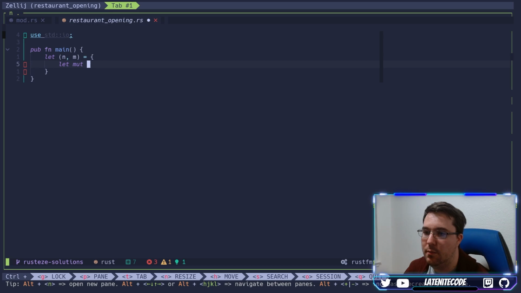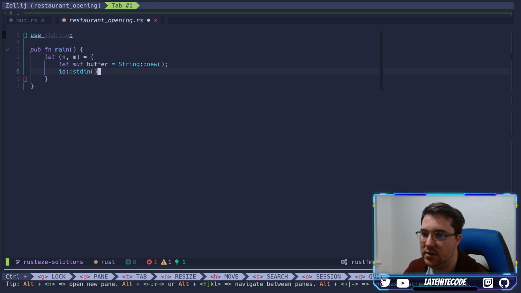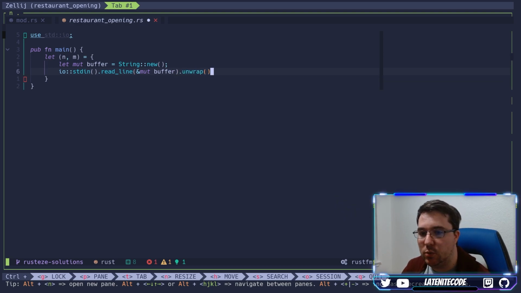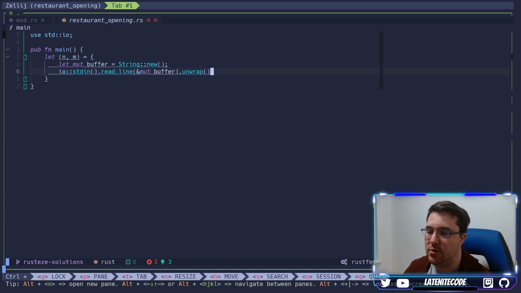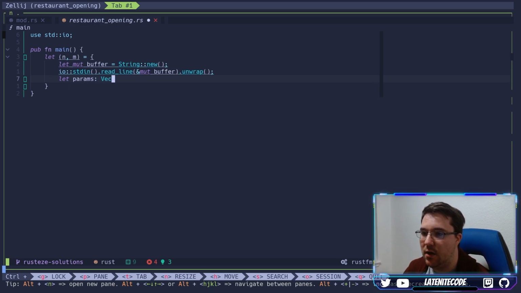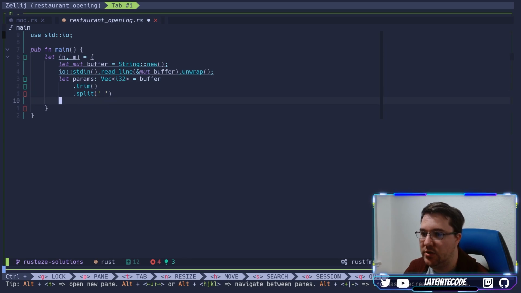We're going to have let mut buffer, set up as a string builder to take in our inputs, io to get the standard in, and then read line, passing a mutable reference to that buffer to read in all that data. This returns a result, so we'll unwrap it to throw an IO exception if we have one. Afterwards, we have that line, so we can collect our parameters into a Vec of i32s, set up on our buffer. We need to trim off the newline character, and then split on space, which produces an iterator.